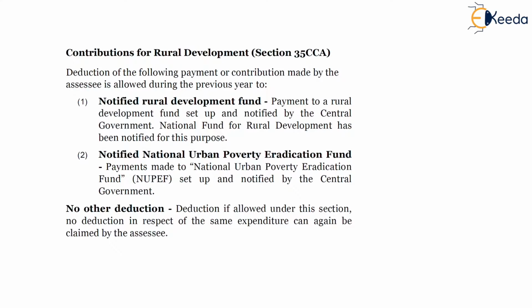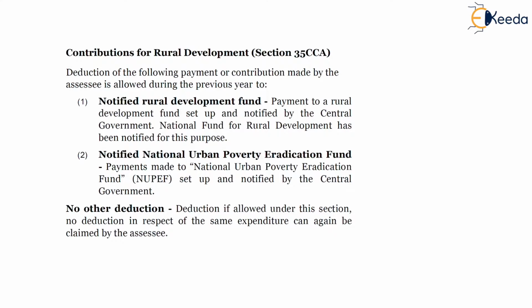First is contributions for rural development, where a company donates or gives payment to a notified rural development fund which is set up by the central government and notified by the central government. Any contribution made by the company in the previous year will be allowed as a deduction to the SSC.